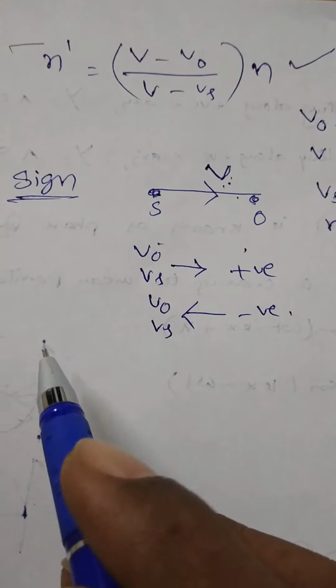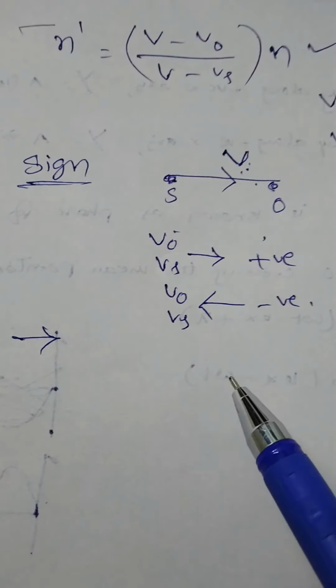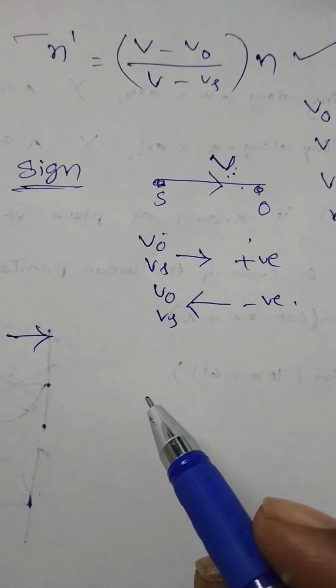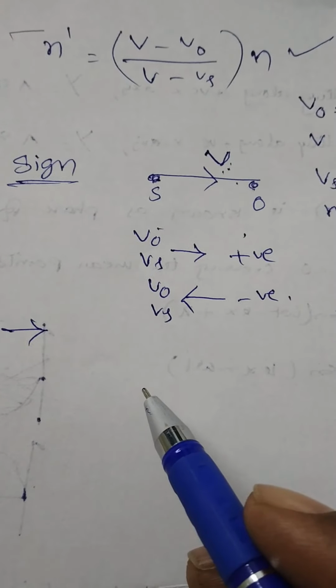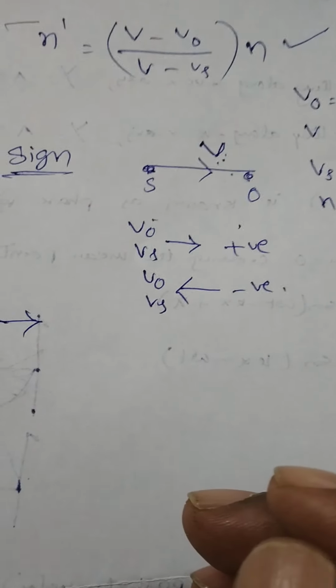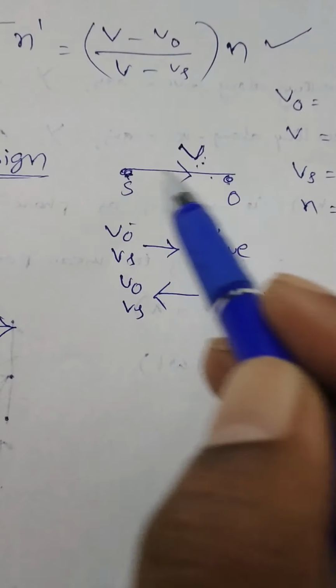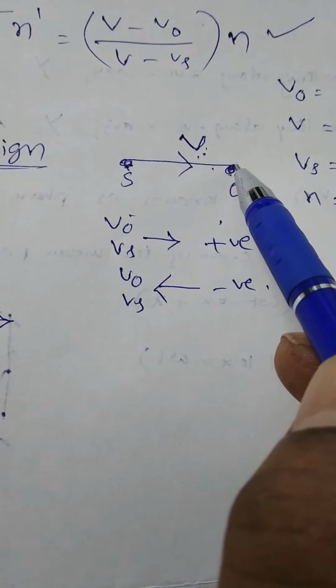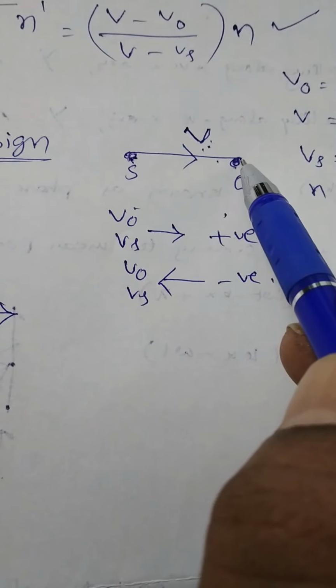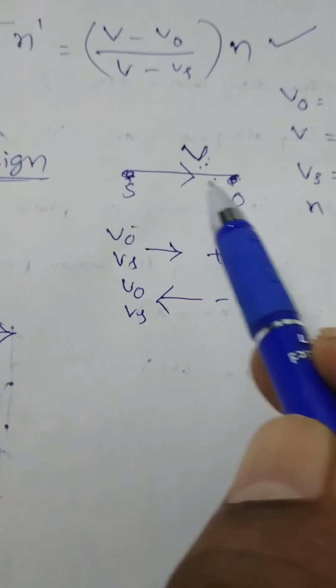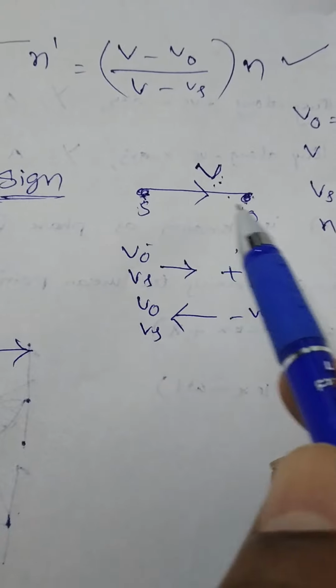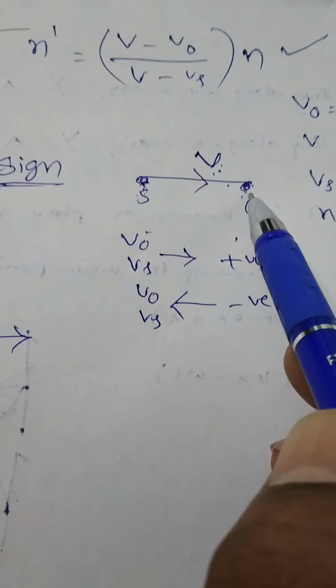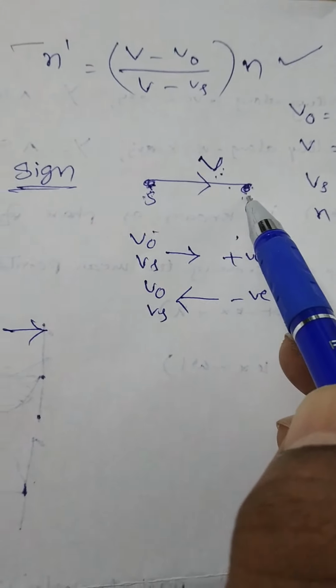Now what are the limitations of Doppler effect? Doppler effect is limited, means it is not applicable for some cases. In which case? If the source and observer both are at rest, then Doppler effect is not applicable. In that case, n dash is equal to n. Apparent frequency is equal to actual frequency. There is no change in frequency of the sound received by the observer.